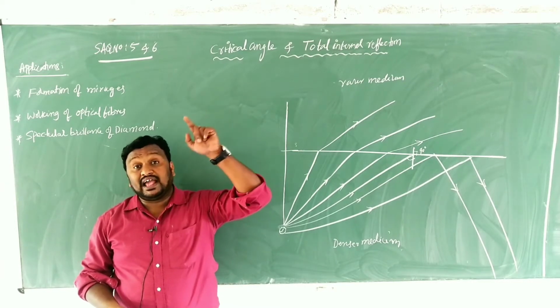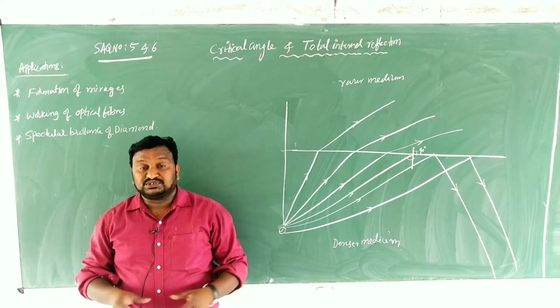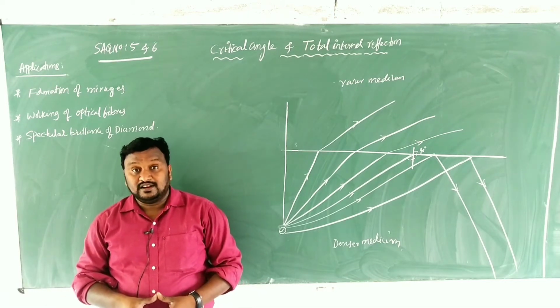Then that particular angle of incidence is called the critical angle. So that is the definition of critical angle.